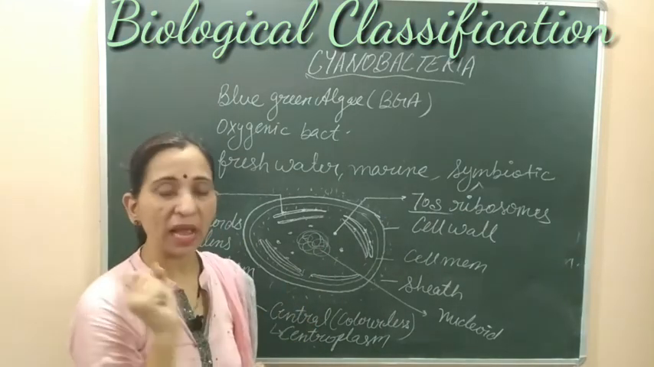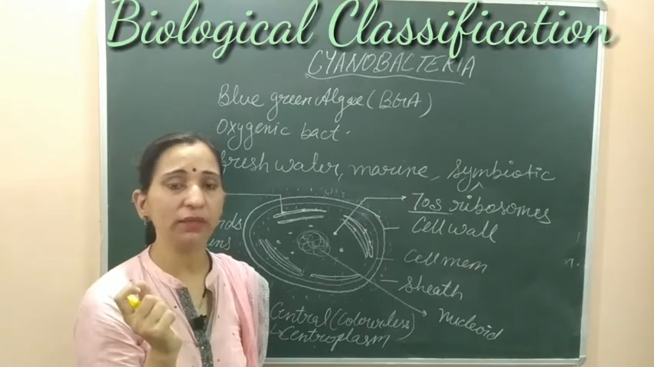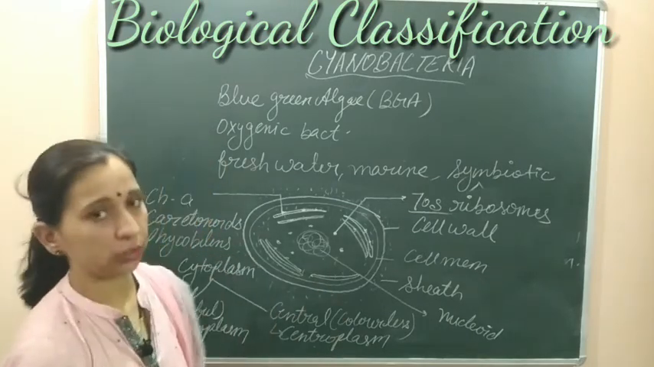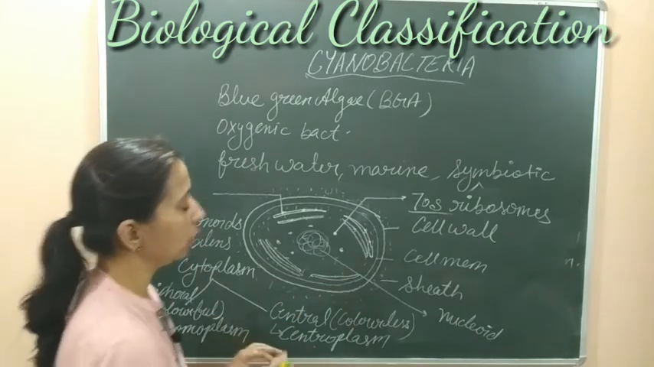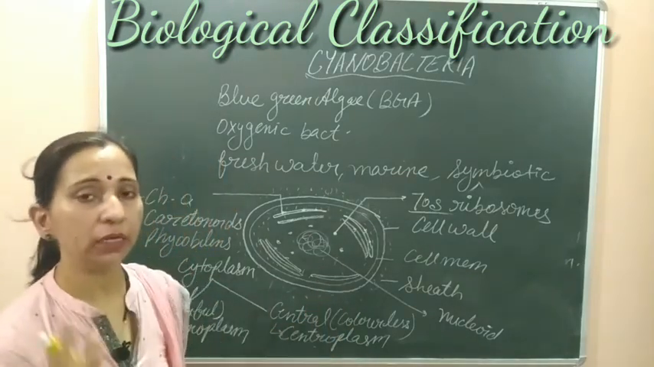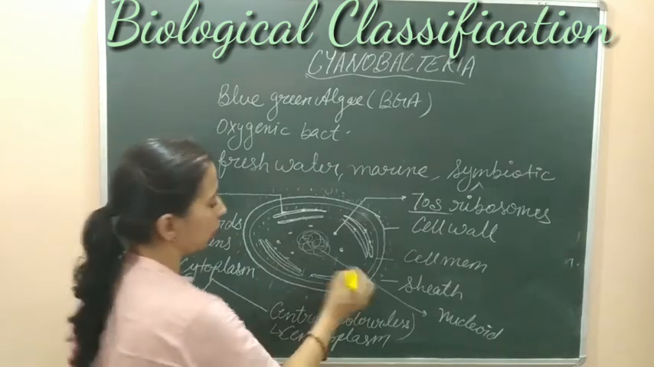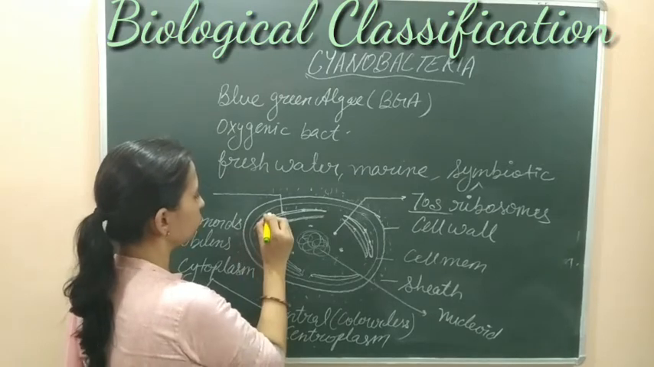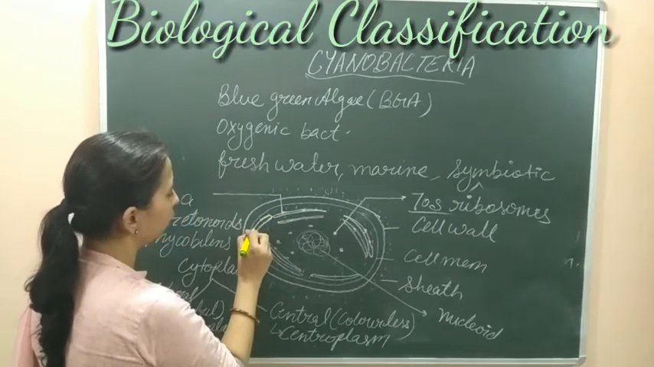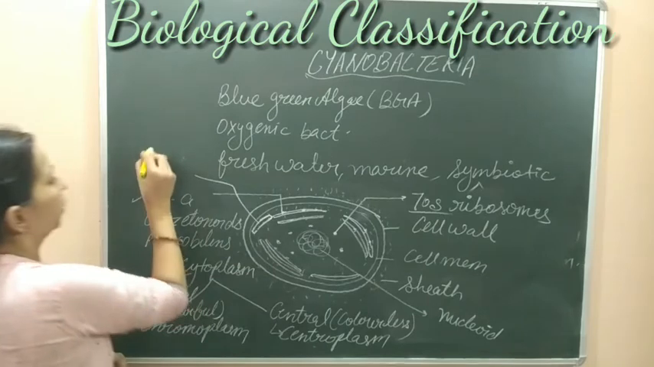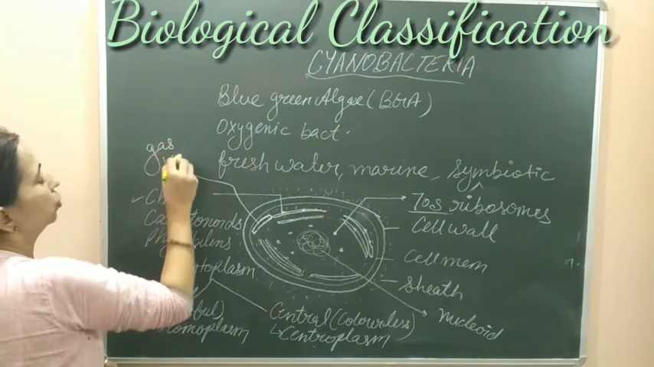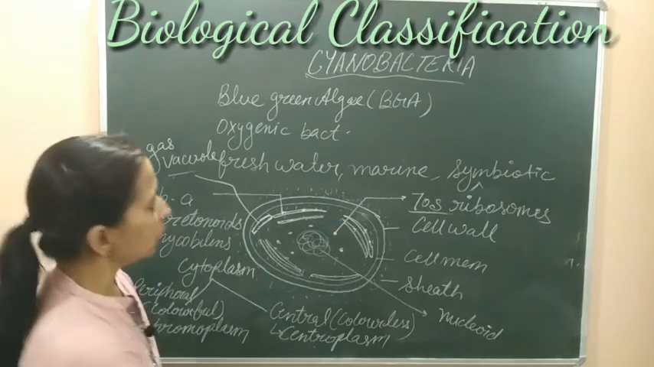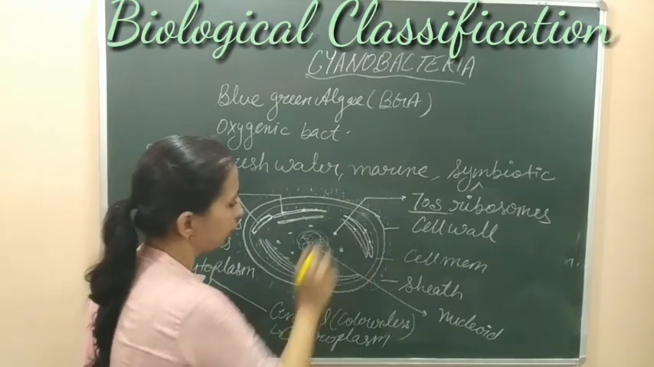Besides these structures, there is one more difference: sap vacuoles are not found in these types of bacteria. Sap vacuoles are not present here. Instead, these bacteria have gas vacuoles. So gas vacuoles will be present here, and we can draw the structure of these vacuoles also. These gas vacuoles provide buoyancy to these bacteria. So this is about the structure of these bacteria.